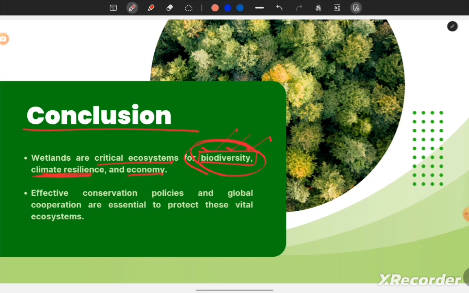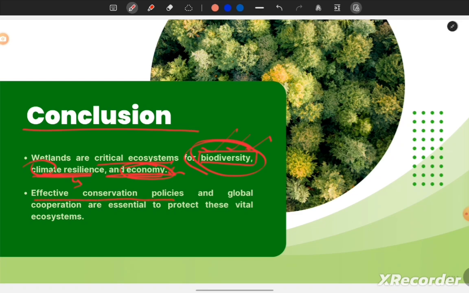Climate resilience: we see wetlands function as a carbon sink, and they are very resilient to climate change. And the next is economy. Tourism to these wetlands or lakes is a part of our economy. Farming, agricultural activities and fisheries also contribute to the economic importance of these wetlands.